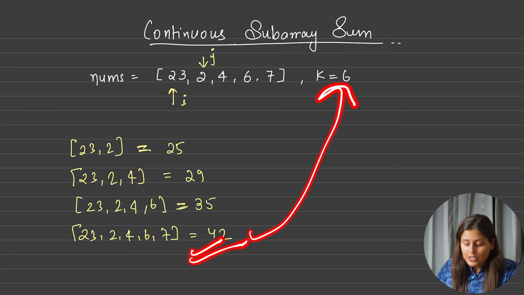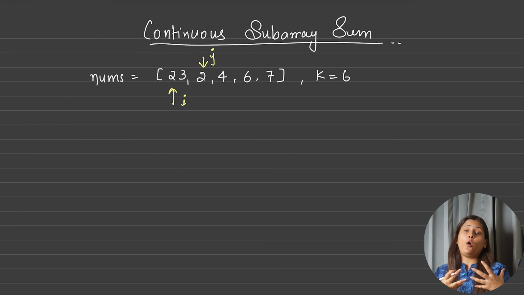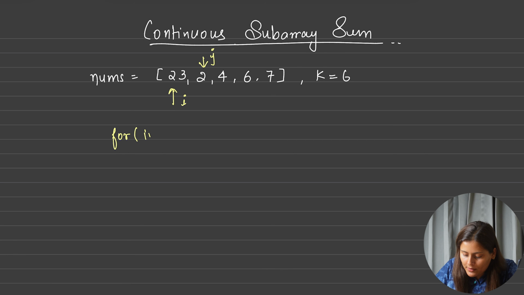Okay? Yes. So I know by using 2 for loops and by taking the help of subarrays, I can simply find by using the if condition, if that summation is a multiple of k, we will return true. Yes. So I am saying we will start a for loop for i pointer which will start from 0 and it will go till what?